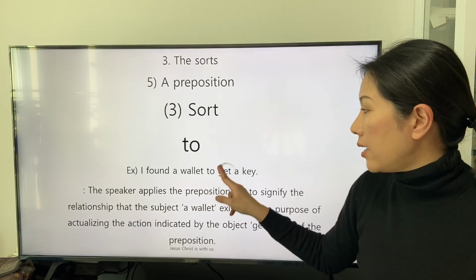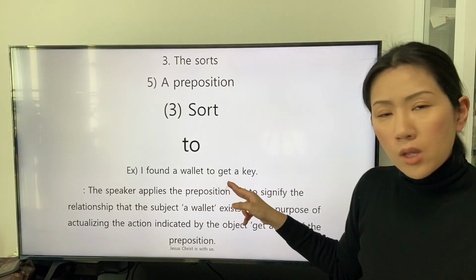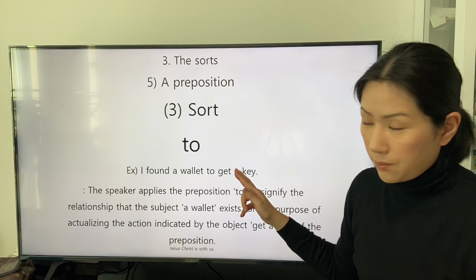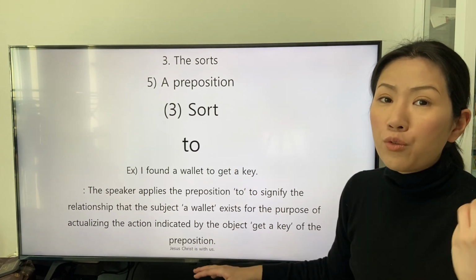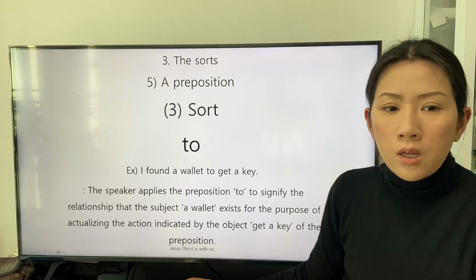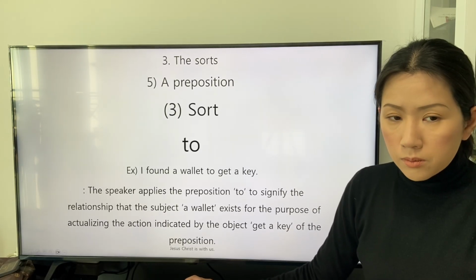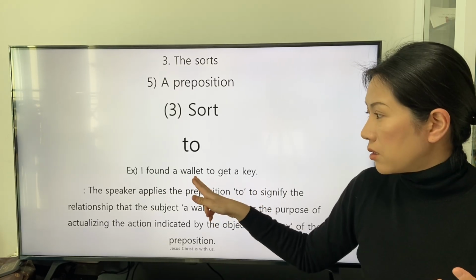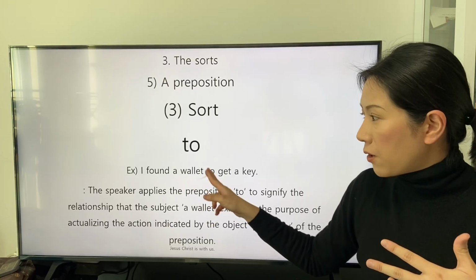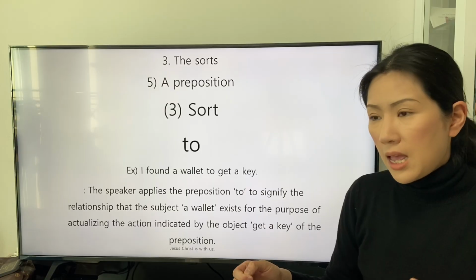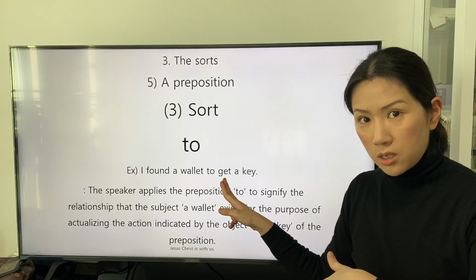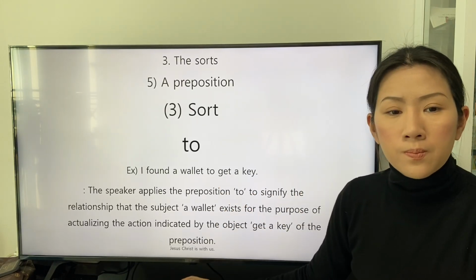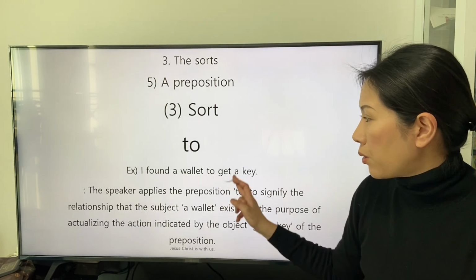The action is described with the root infinitive get that has the form of the root infinitive. We can understand that the purpose of the existence that the subject of the preposition to reveals is a purposed action indicated by the root infinitive get.